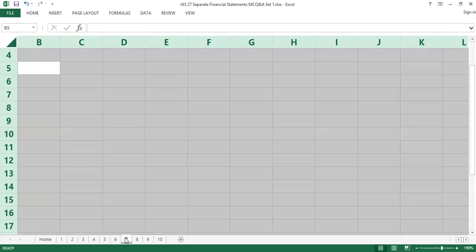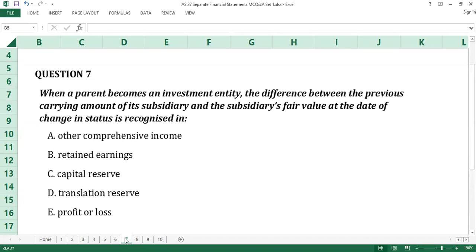Question number 7. When a parent becomes an investment entity, the difference between the previous carrying amount of a subsidiary and the subsidiary's fair value at the date of change in status is recognized in dash. A, other comprehensive income. B, retained earnings. C, capital reserve. D, transition reserve. E, profit or loss.